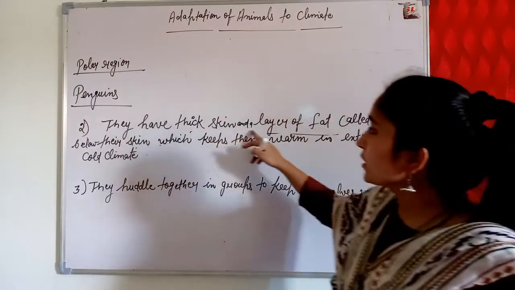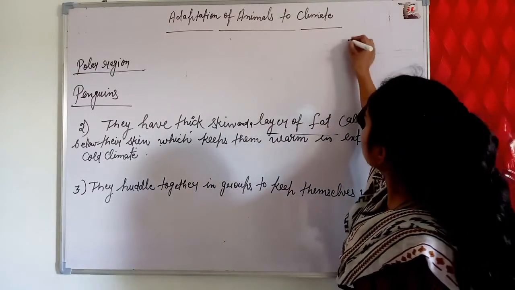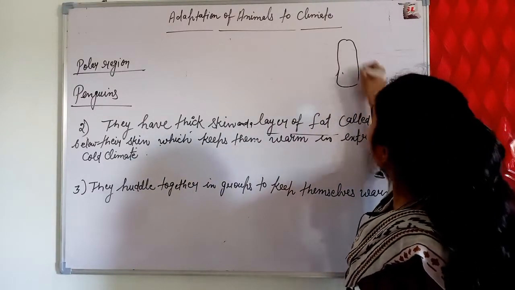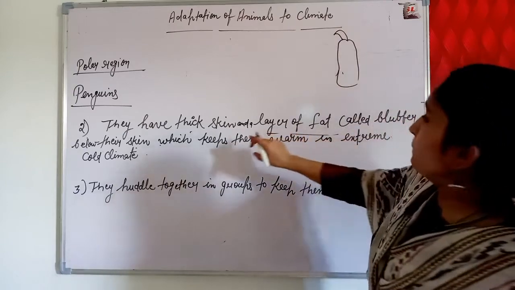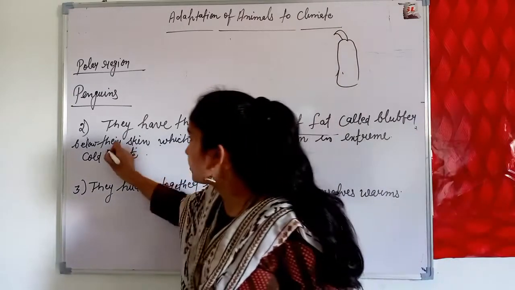Second, they have thick skin and a layer of fat called blubber below the skin.